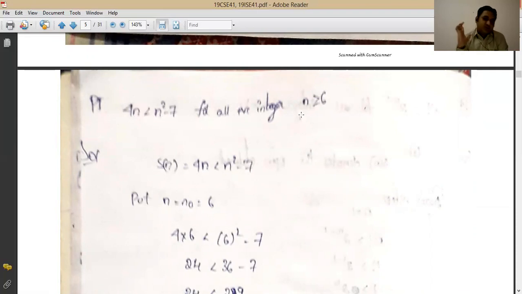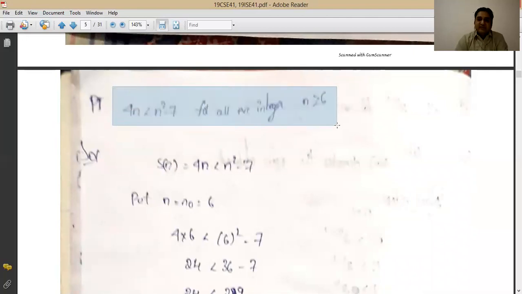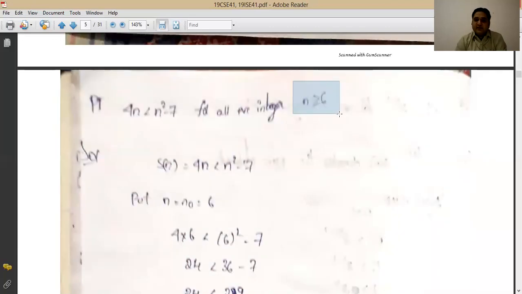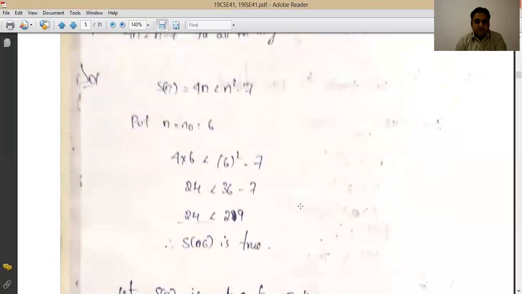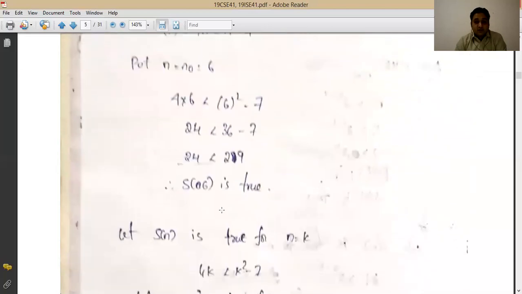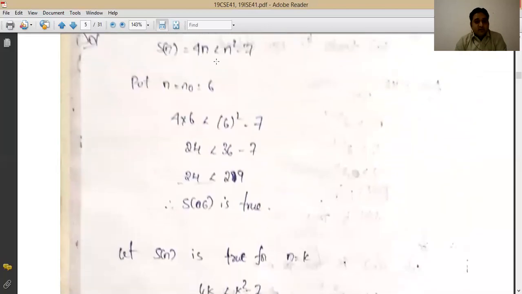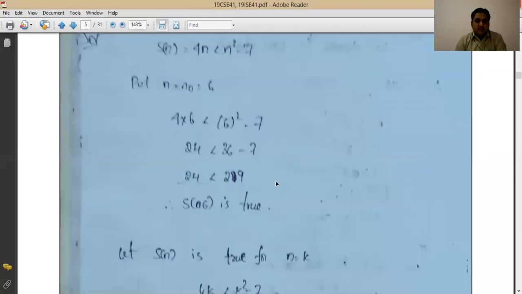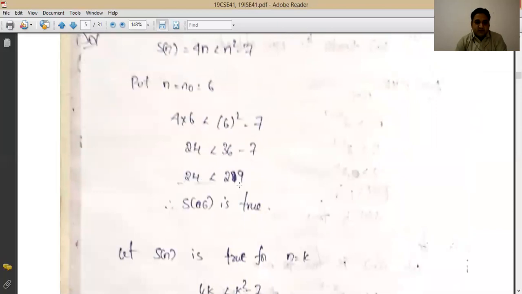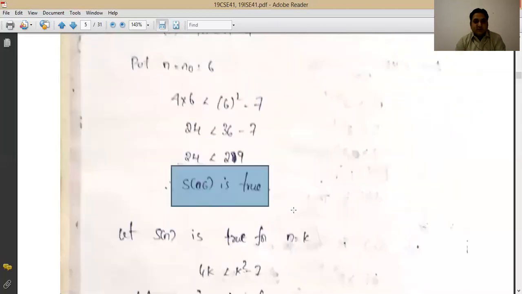That is the first step to be checked, because the statement itself says that 4n is less than or equal to n square minus 7 for any n greater than or equal to 6. So for the basic step, put n equal to 6, and then you will be able to verify both sides, that the value which comes is in accordance with the given statement.